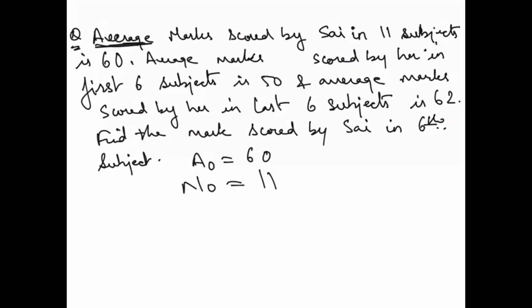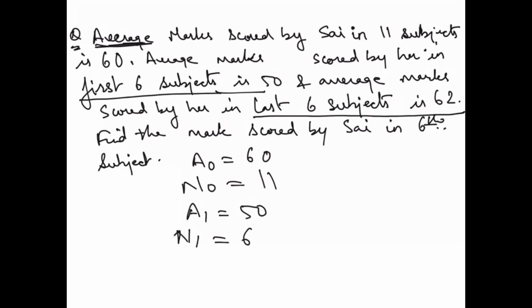Average marks scored by her in first 6 subjects is 50. Correct? So we can say A1 is 50 and N1 is 6. And average marks scored by her in last 6 subjects is 62. So basically A2 is 62 and N2 is again 6. Now what do we have to do? We just have to put it in the formula.